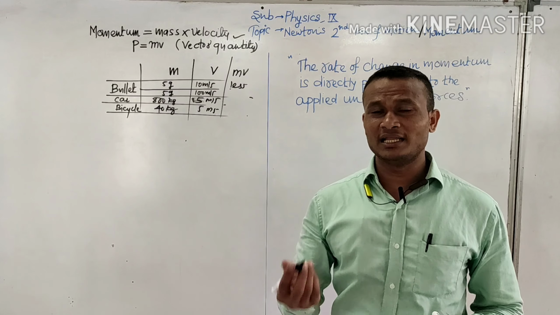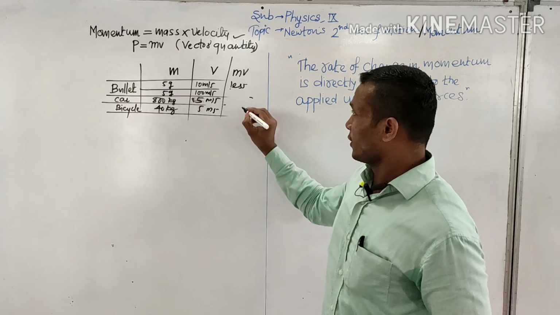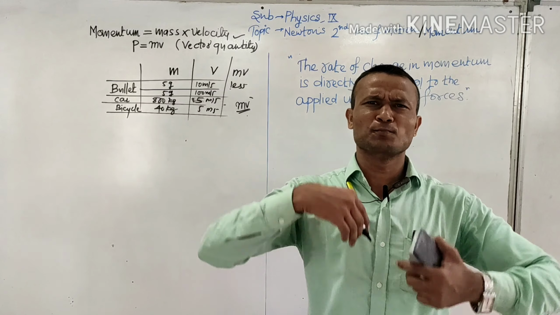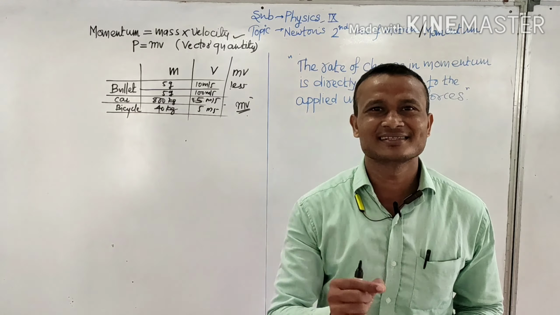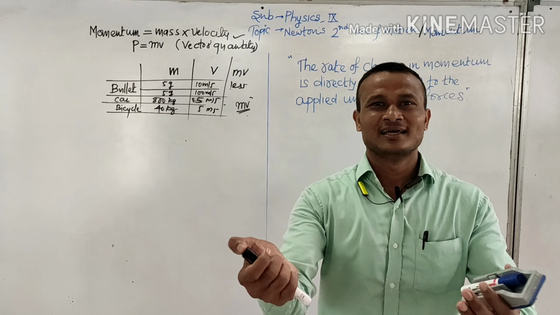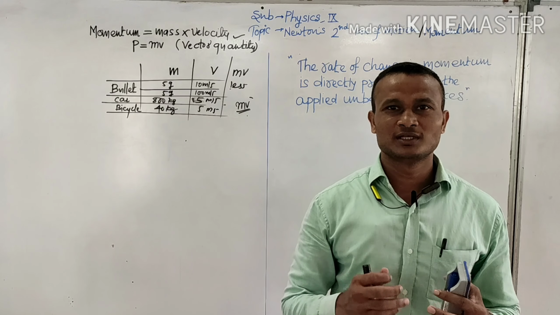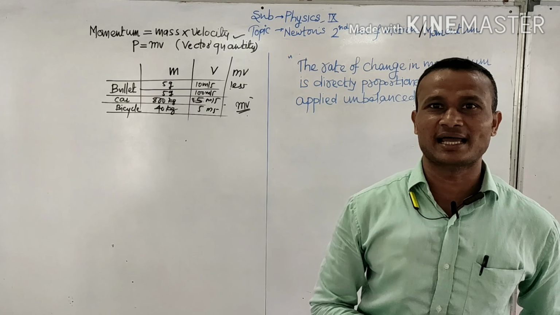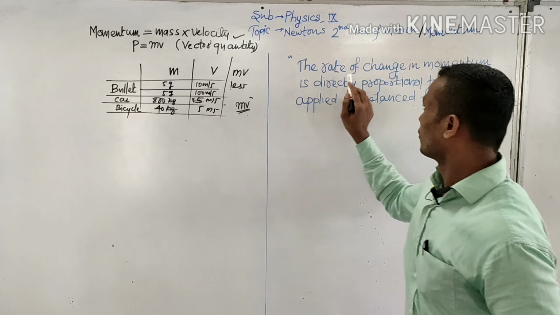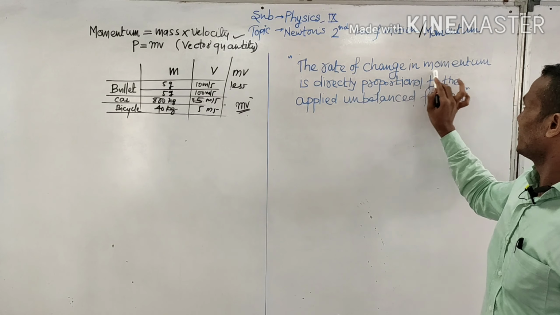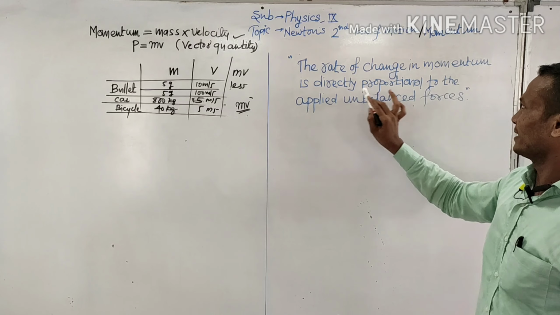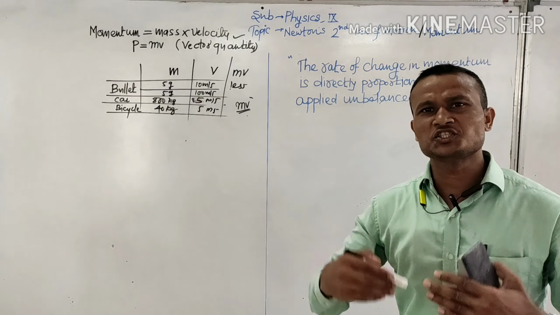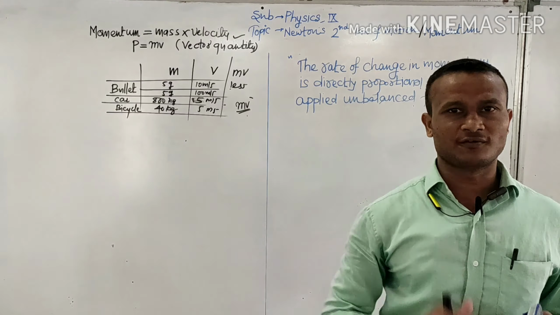And what was invented by Newton? When this product changes very rapidly, that creates more force. And that is the second law of motion. Now let's come back to Newton's second law of motion, that is the law of momentum, which states that the rate of change in momentum is directly proportional to the applied unbalanced force, and this change takes place in the direction of force.